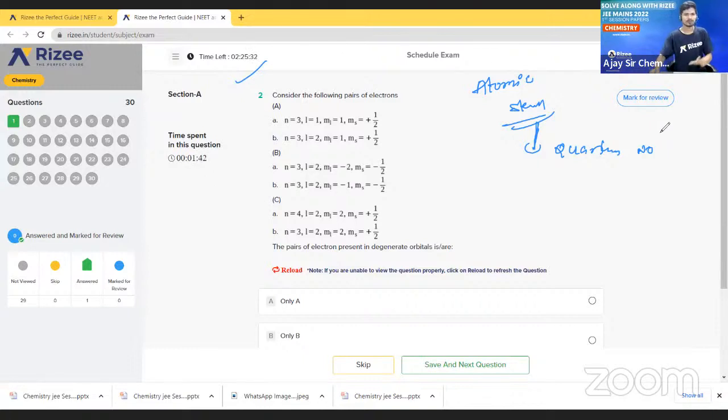So okay, no problem. What are they asking exactly in the question? Please first read carefully. Consider the following pair. See here, the pairs of electrons present in degenerate orbitals is or. That means when they give "is or", maybe one answer is there, or maybe more than one answer will be there in the options. Okay, let us find it.